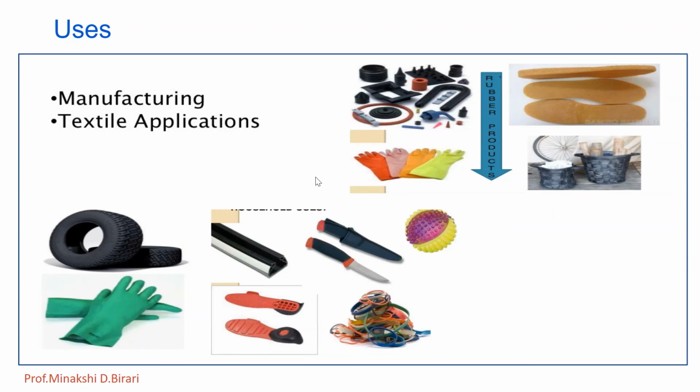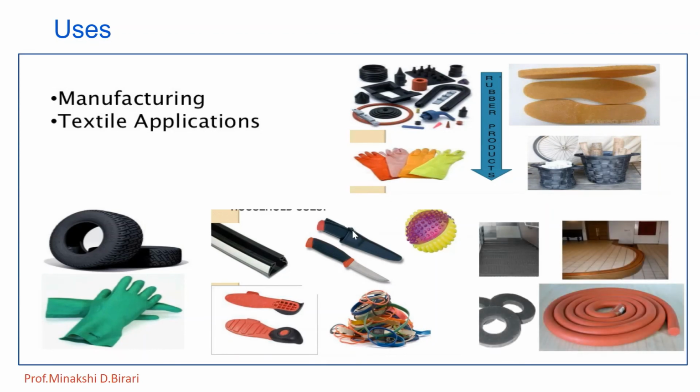Therefore, rubber plays an important role in the automobile industry and the transportation industry. Rubber products are also employed in matting and flooring applications. These are also useful in manufacturing, also in textile applications. Medical gloves and other protective equipment manufactured for use by medical professionals are often made of rubber.